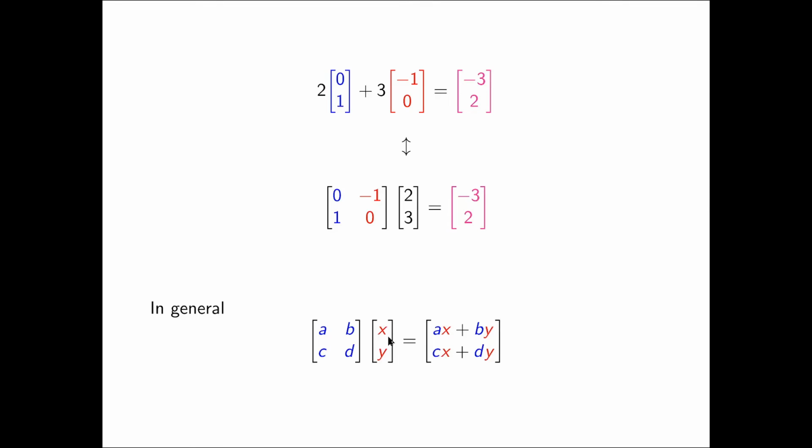Originally, the x component of this vector was how many i's were in it. But now the first column of the matrix represents the vector that i becomes. So naturally I have x of i prime, x of the new i, which is the vector AC. Similarly, y was the number of j's in my original vector, but j has become the vector BD, so my final result is going to be y times the vector BD.